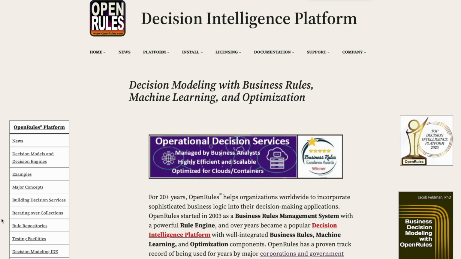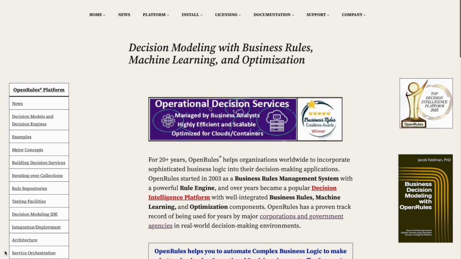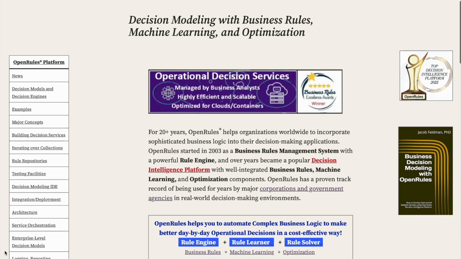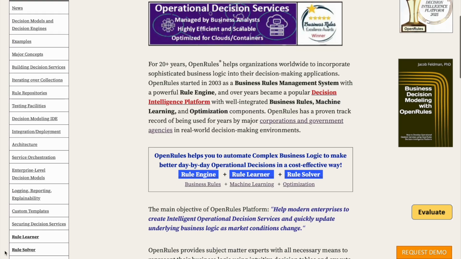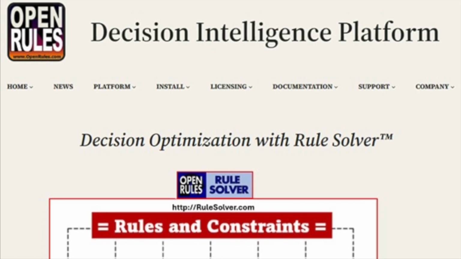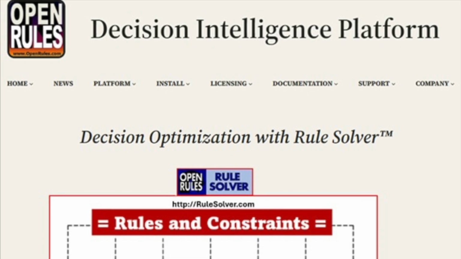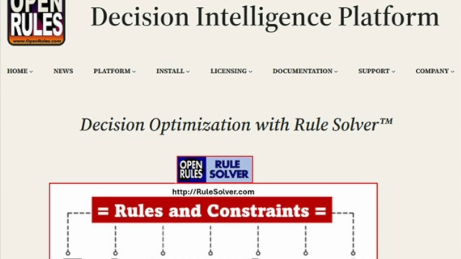OpenRules is a well-known decision intelligence platform. For over 20 years, it has been helping organizations in finance, healthcare, telecom, and other industries to make fast and reliable decisions. One thing that really sets OpenRules apart is how smoothly its rule engine works together with constraint and linear solvers. Because of this built-in integration, subject matter experts with no programming expertise can take advantage of advanced optimization.